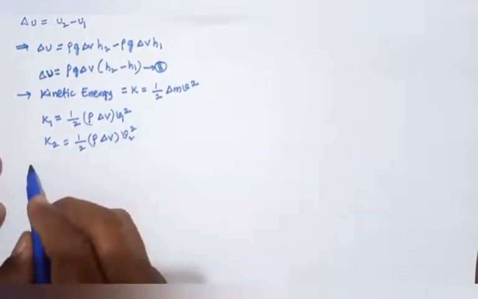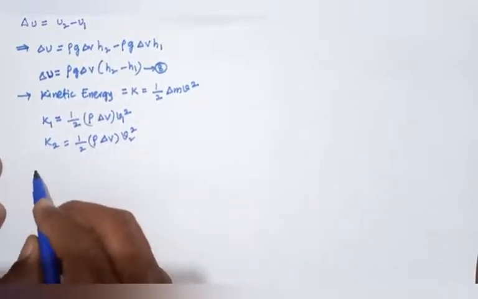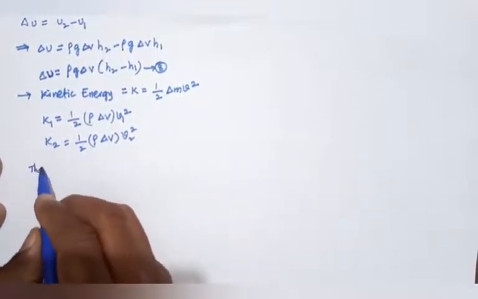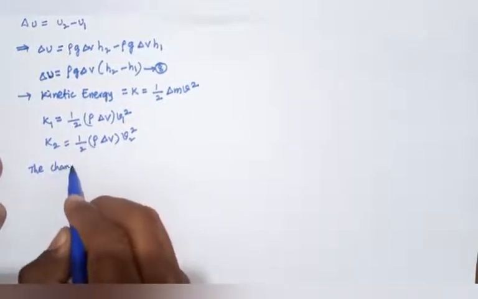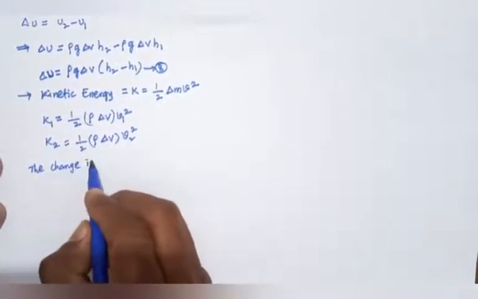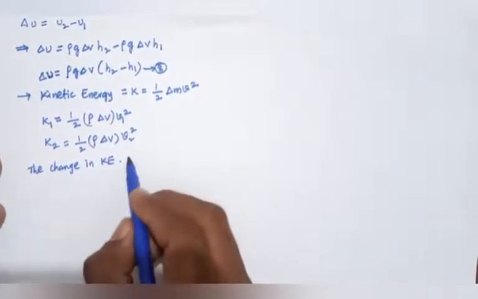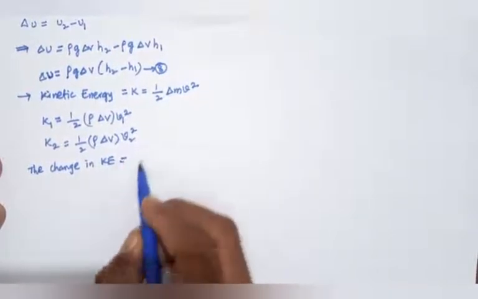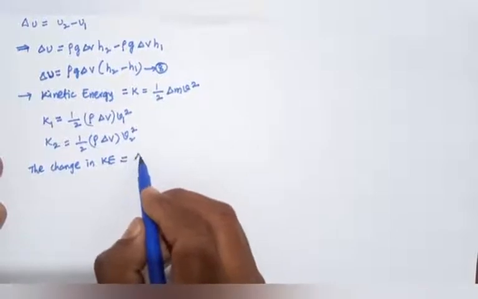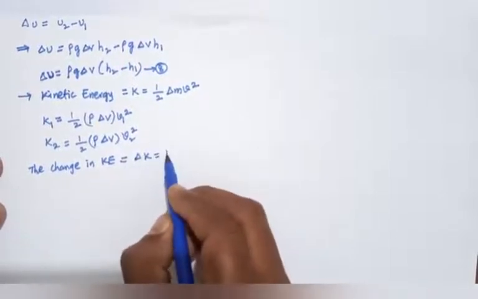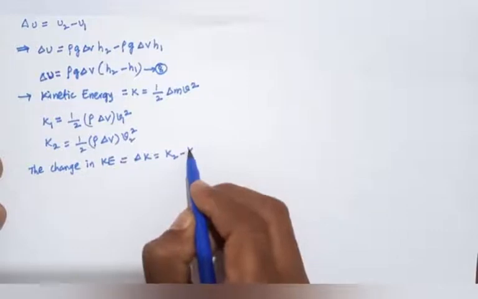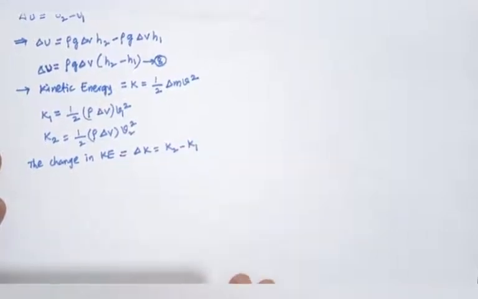Okay, the change in kinetic energy, delta K equals to K2 minus K1.